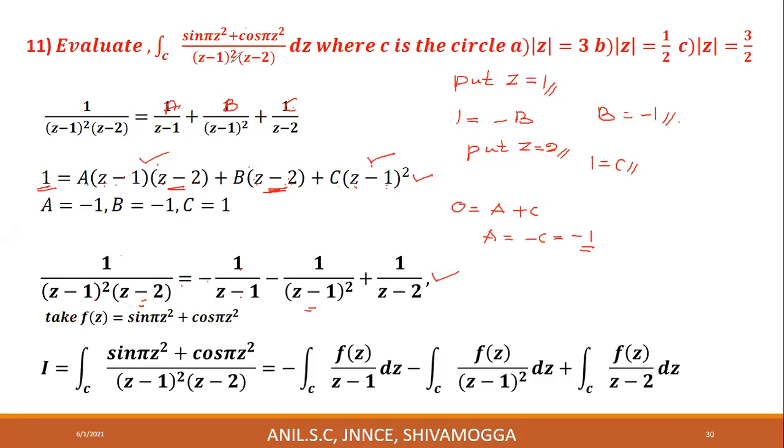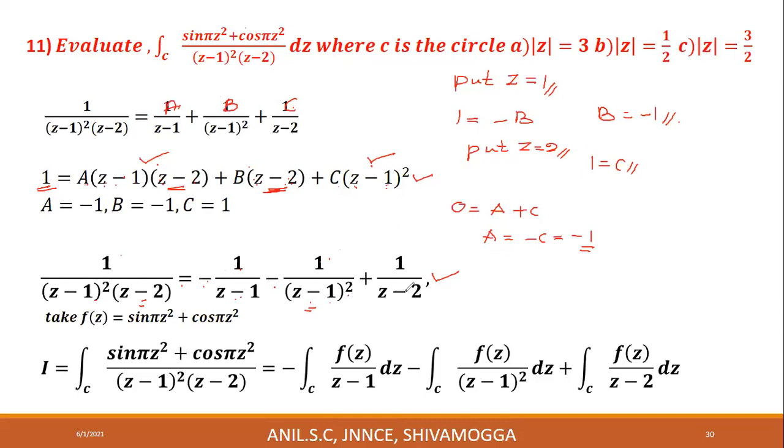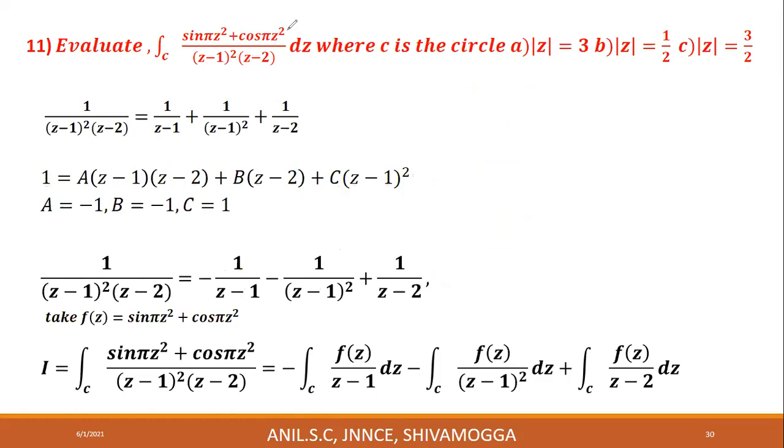Therefore, 1 over (z minus 1) whole square into (z minus 2) is resolved into partial fractions like this: minus 1 divided by z minus 1, minus 1 divided by (z minus 1) whole square, plus 1 divided by z minus 2. And take this numerator, whatever the numerator is, you take it as f of z.